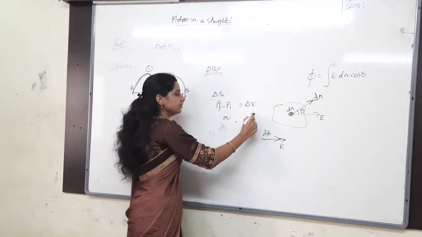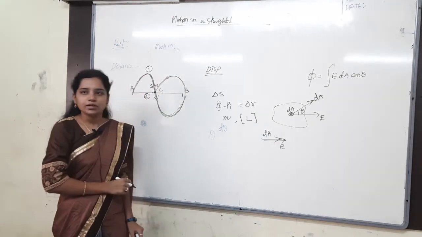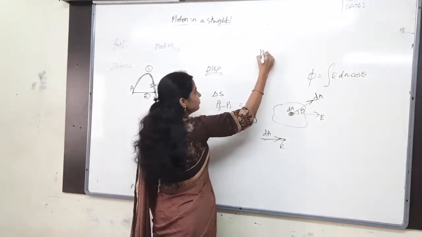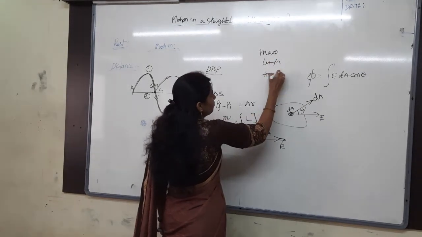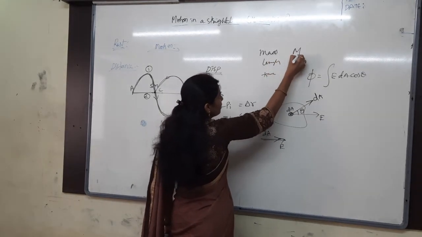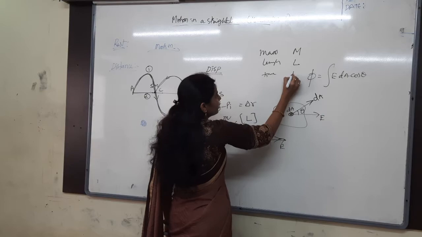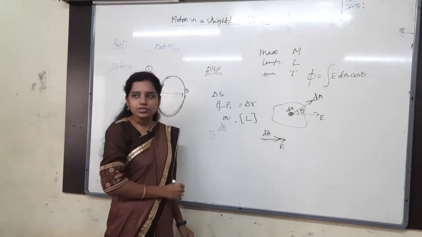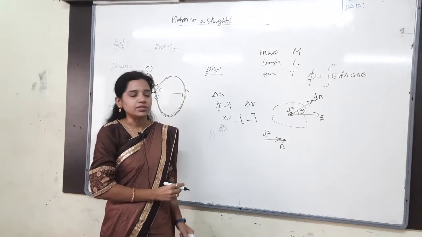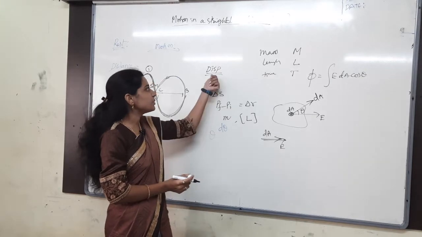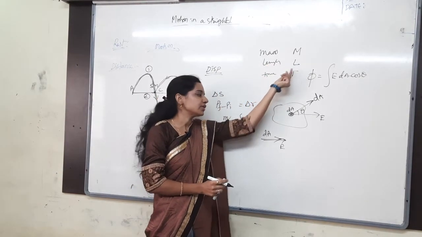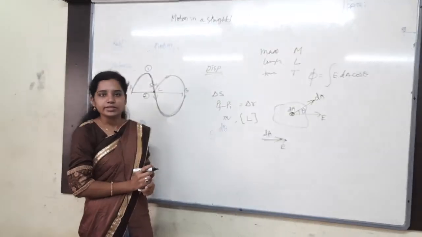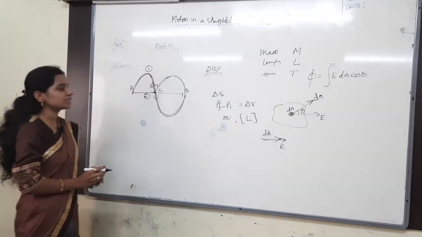L, right? The basic physical quantities we take are mass, length and time, with dimensional quantities M, L and T. These are the general basic physical quantities. So in that, displacement and distance are lengths or not? Those are lengths, so we have to take the dimensional formula as L here. Then this is about displacement and distance.